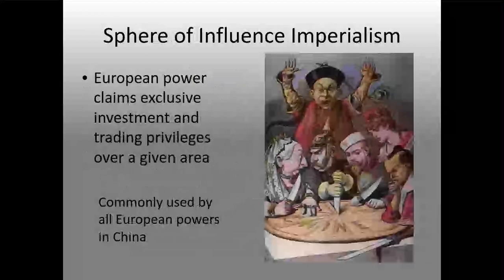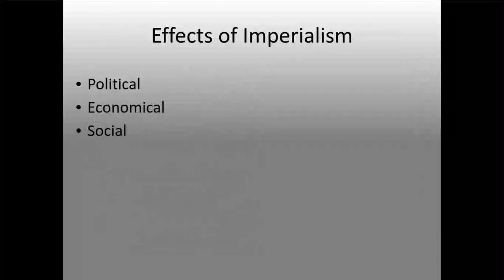Sphere of influence imperialism: European powers claim exclusive investment and trading privileges over a given area. This was commonly used by all European powers, and specifically, as you can see in the picture, in China. Each European power, in a sense, chose a port or a region that they got to influence in China. Other places could come in, but they had the power. In reality, China had no power and was very weak at this time.